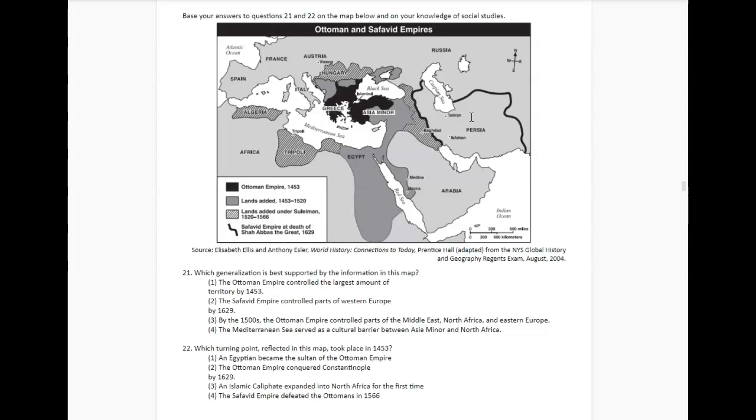in 1629. So which generalization is best supported by the information on the map? 1. The Ottoman Empire controlled the largest amount of territory by 1453. 2. The Safavid Empire controlled parts of Western Europe by 1629. 3. By the 1500s, the Ottoman Empire controlled parts of the Middle East, North Africa, and Eastern Europe. 4. The Mediterranean Sea served as a cultural barrier between Asia Minor and North Africa.